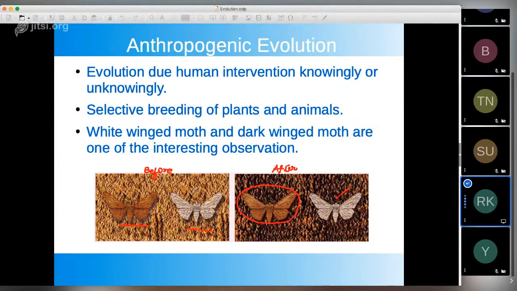So before industrialization, the number of white-winged moth was very high, while the number of dark-winged moth was very low. But after industrialization, the number of dark-winged moth increased and the white-winged moth decreased.